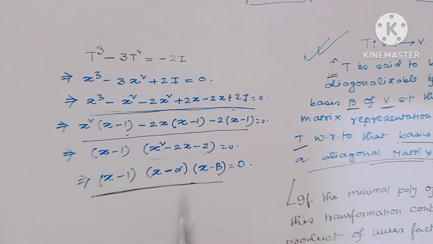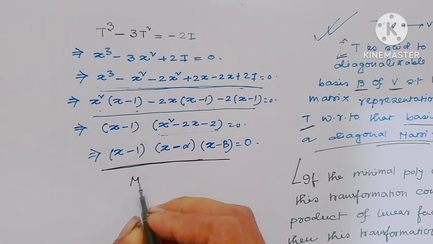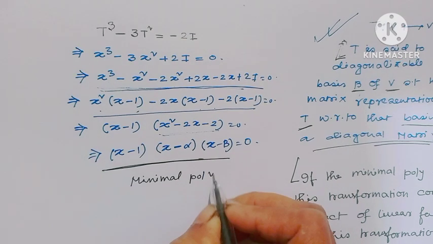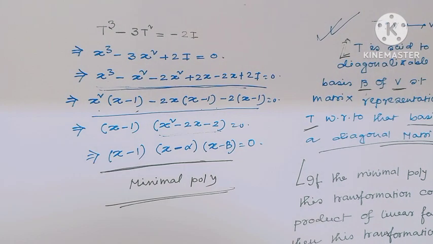So from this expression we can tell minimal polynomial, we all of us know minimal polynomial always divides the annihilating polynomial.